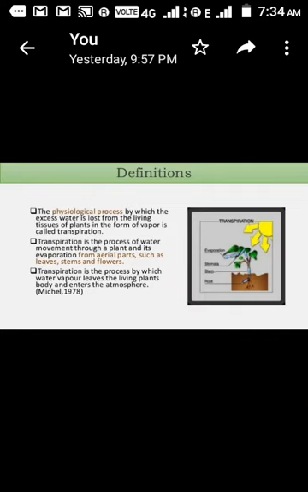Okay, so these are the different definitions given by different scientists. You can remember any one of them. It is not compulsory to remember all of them. In this slide there is a diagram that illustrates the process of transpiration. A plant is there, sun is there, and there is a process, that is evaporation.